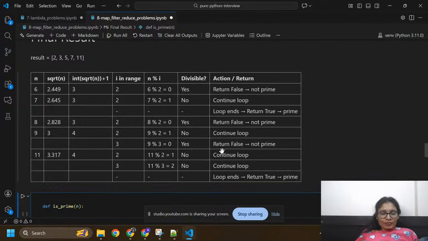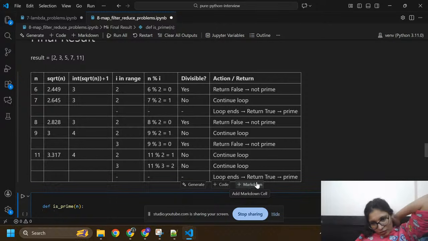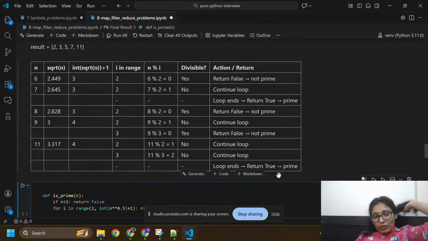Okay, again we need to take 11, so we need to divide 11 by 2. So no, it is not divisible. And again we are going to divide 11 by 3. So I got 2, no. Continue the loop, and the loop ends and returns true, prime number. Okay, so it will return the prime number.